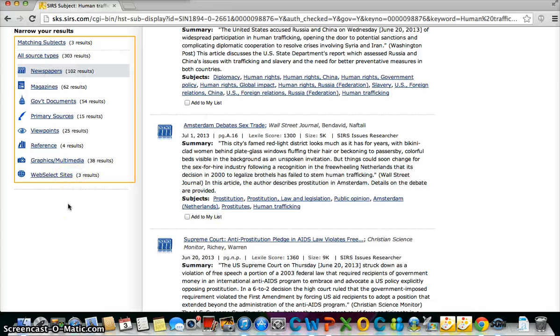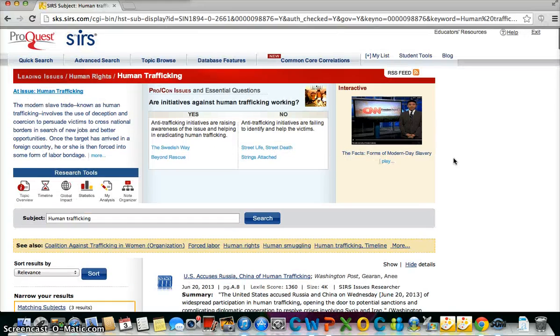So keep in mind, for this paper, you will need a total of 2 book sources, 3 magazine articles, 3 newspaper articles, and then 2 websites. So it looks like there are several newspaper and magazine articles, and also websites. Now let's take a look at books.